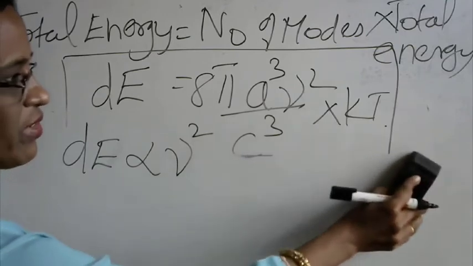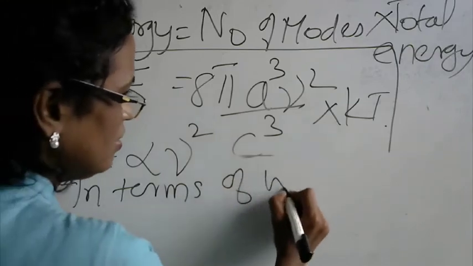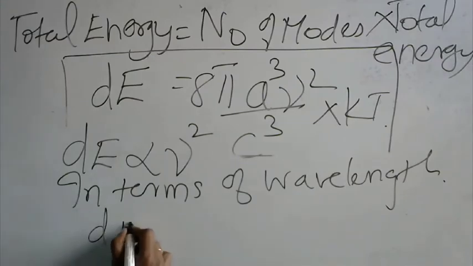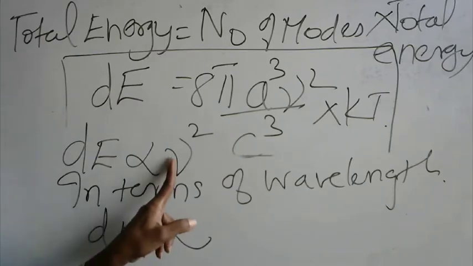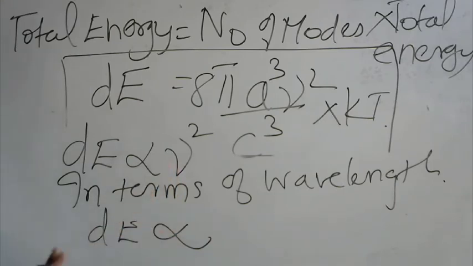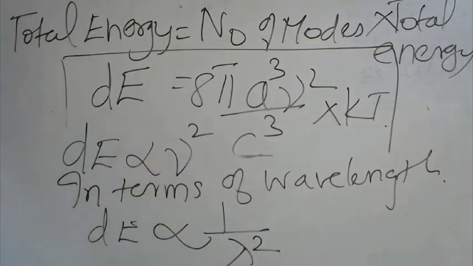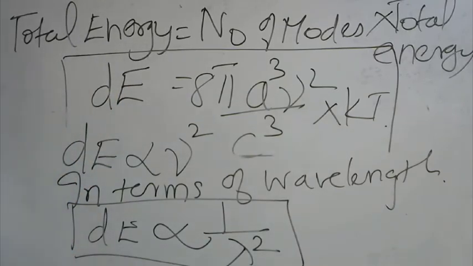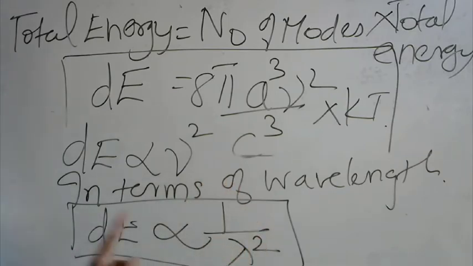In terms of wavelength, the density of energy is proportional to 1 by lambda square. Nu and lambda are inversely related. So this is the final conclusion that Rayleigh and Jeans brought. They said that the energy is inversely proportional to the square of the wavelength.